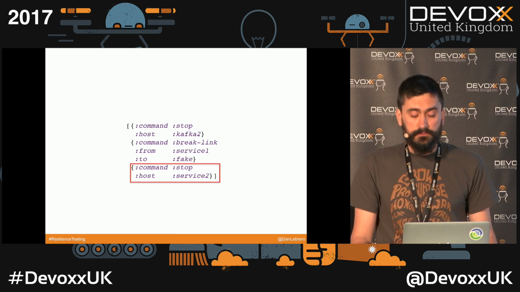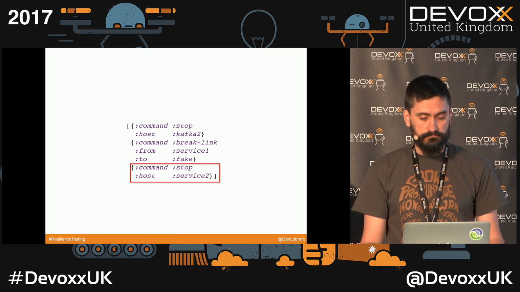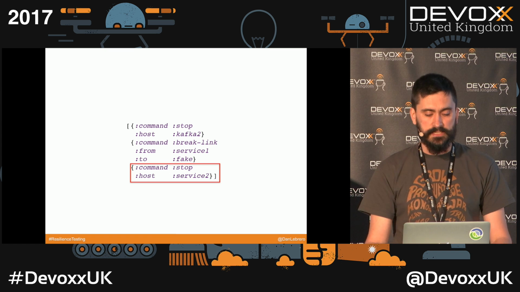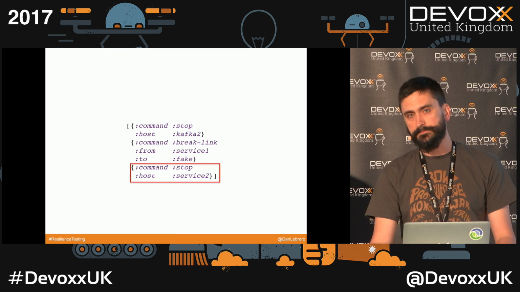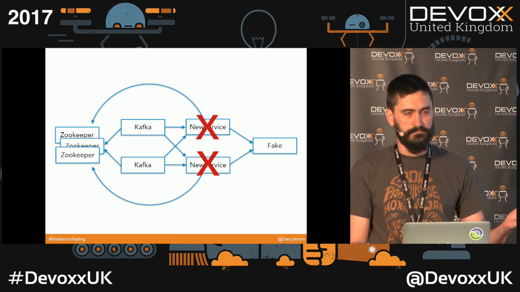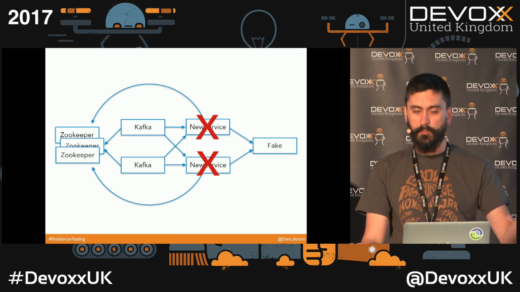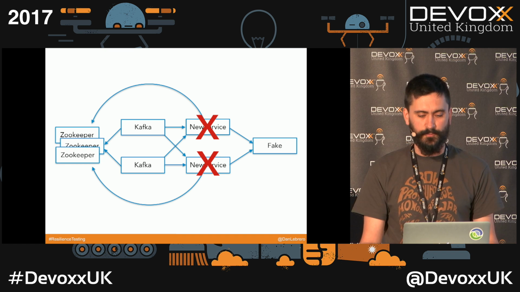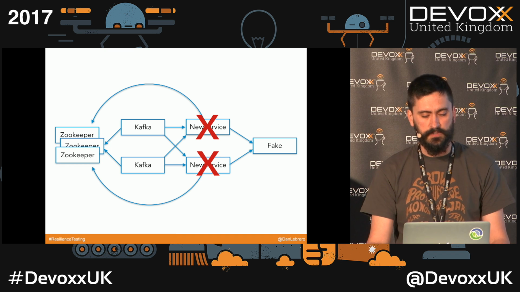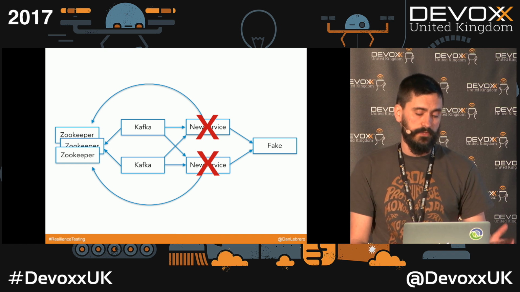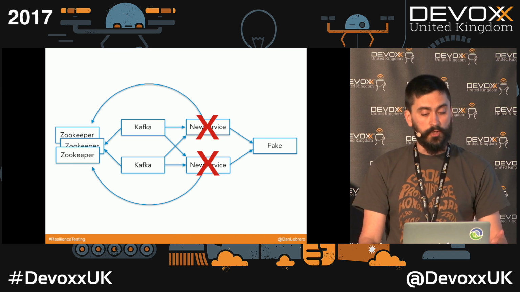Now, you think about it, if we generate just random commands in our system, we can end up in a situation like this. In this situation, it's impossible that those three properties are going to hold true, because nobody's going to be sending anything to the fake server. So it's not enough to just generate random commands.